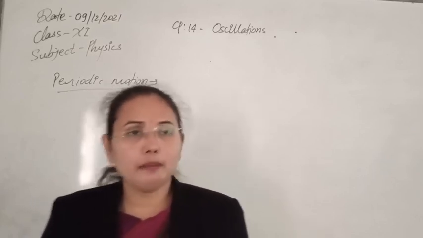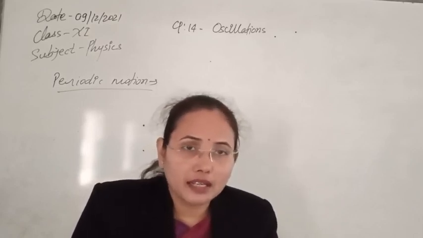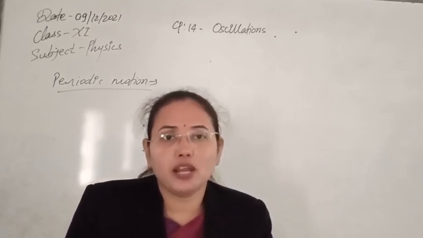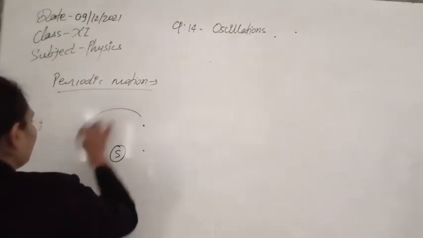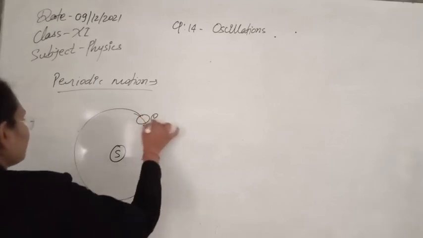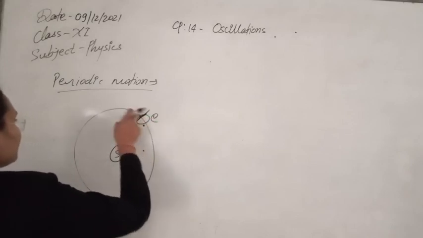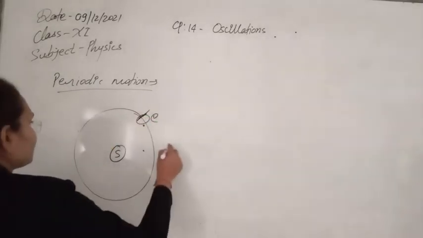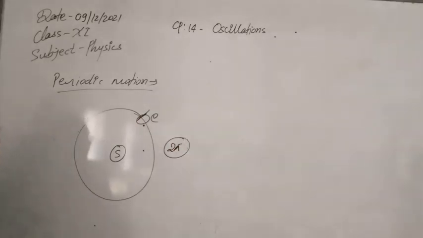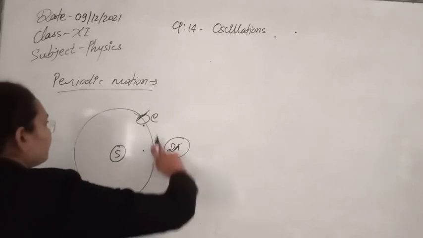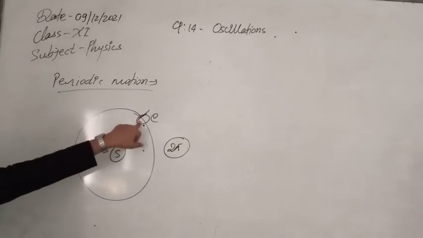It means if any particle repeats its own path after a certain interval of time or space, then that is known as periodic motion. For example, the rotation of the earth around the sun. If the earth's rotation starts from here, then after a 2 pi angular rotation, or after a distance of 2 pi r, it will always come back to its initial condition.